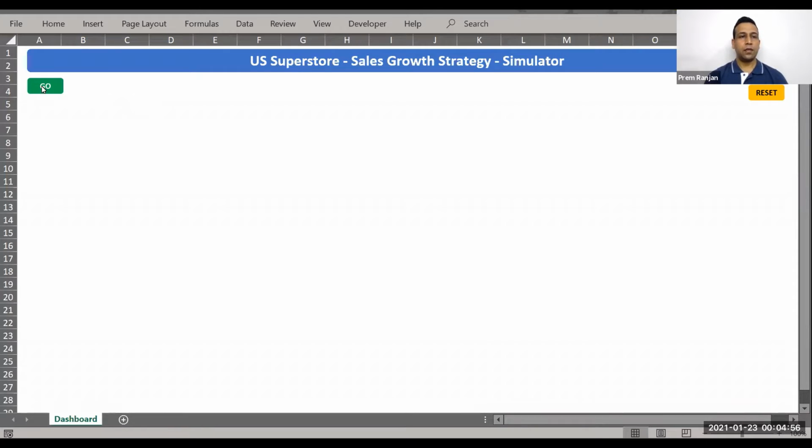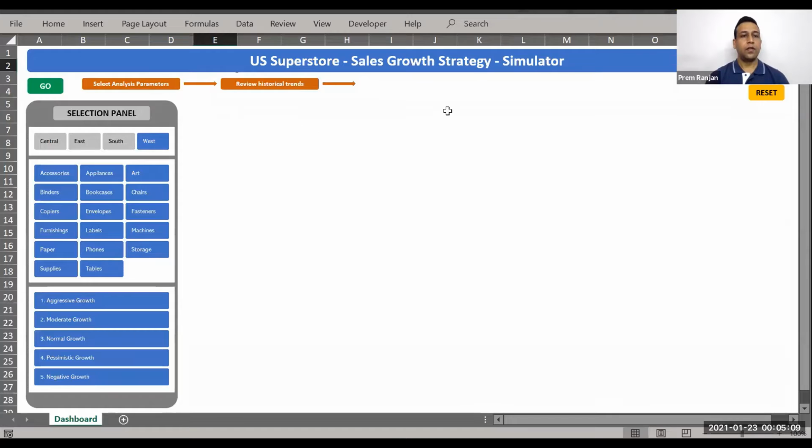We'll click on this green Go button to start the analysis. On clicking, you'll see the first step is to select the different parameters to do this analysis. Let's click on that. It will bring up a selection panel wherein you can select the different regions, different product subcategory, and different growth strategy to achieve our desired growth target.